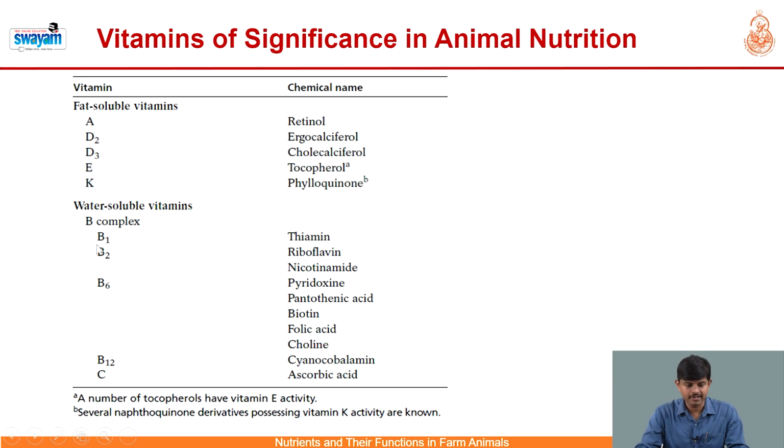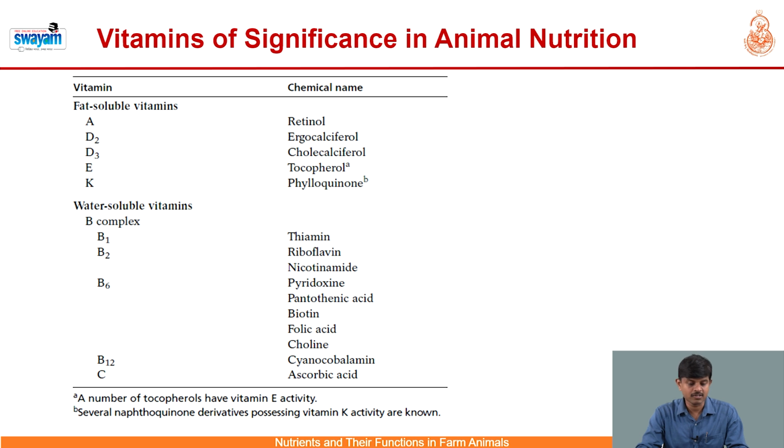The next component of micronutrients is vitamins, which are essentially the organic components of the ruminant ration. Unlike minerals, which are inorganic components, vitamins are organic in nature. Broadly, vitamins are classified into fat-soluble vitamins and water-soluble vitamins. Fat-soluble vitamins are vitamin A, D2, D3, E as well as vitamin K, with their chemical names listed on the right side. Vitamin A is known as retinol, D2 is known as ergocalciferol, D3 is known as cholecalciferol, vitamin E is known as tocopherol, and vitamin K is known as phylloquinone.